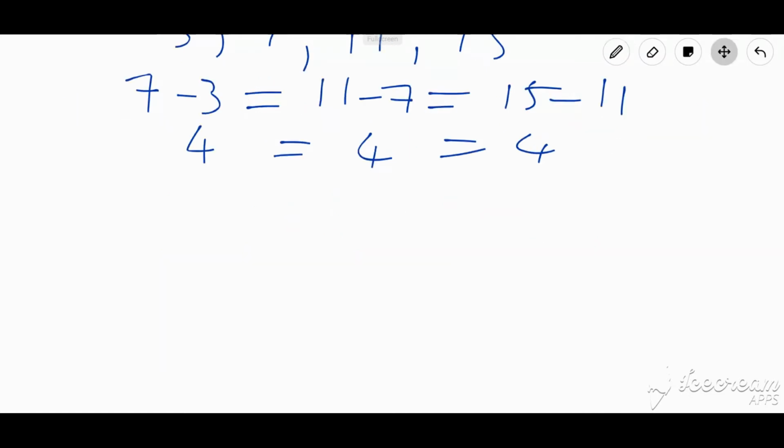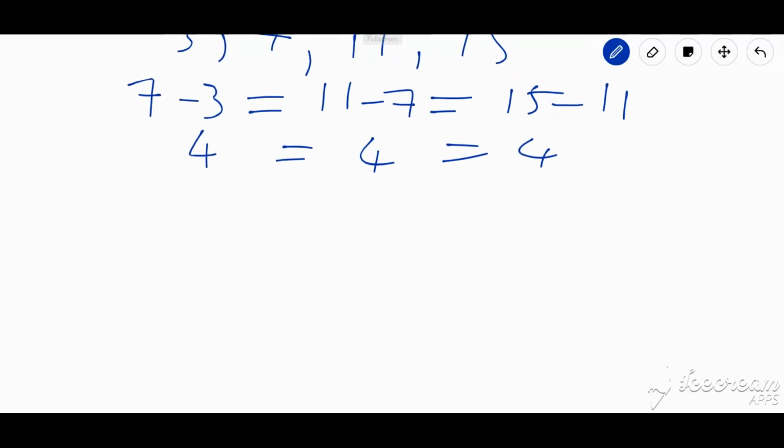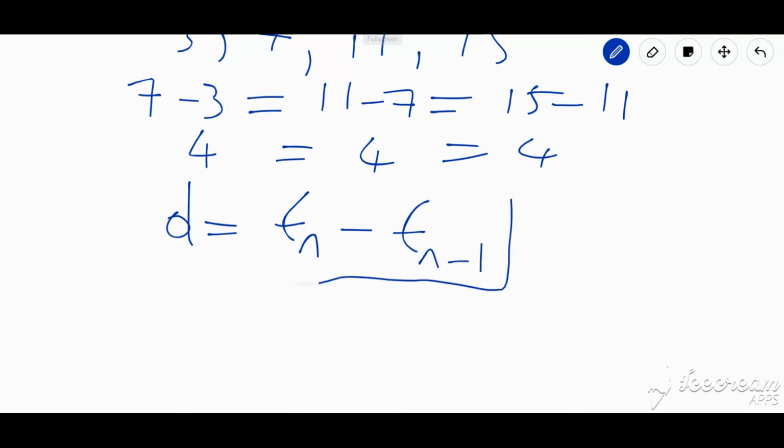We could generalize this for the arithmetic sequence. We could say that the common difference D for any arithmetic sequence is equal to the nth term, which I'm going to call T subscript n, minus the term that comes before that, which would be T subscript n minus 1. This is a general rule for any arithmetic sequence.